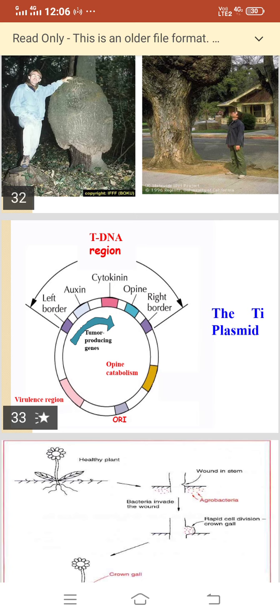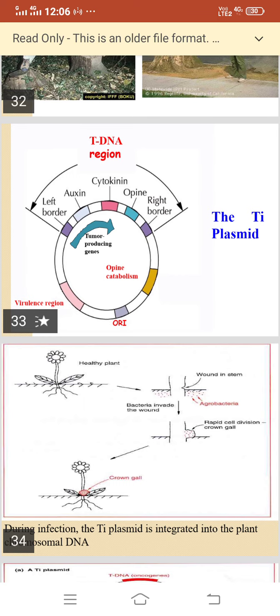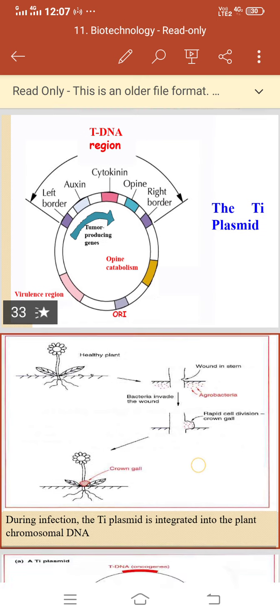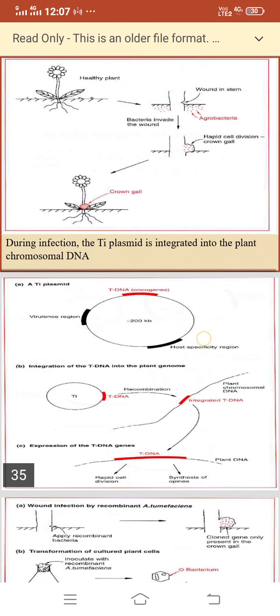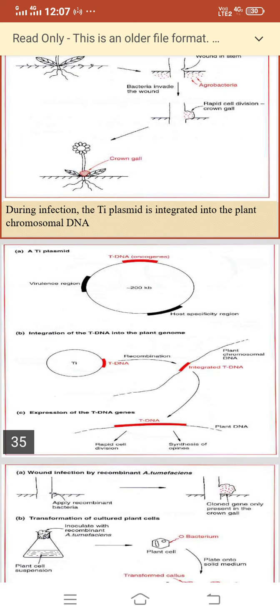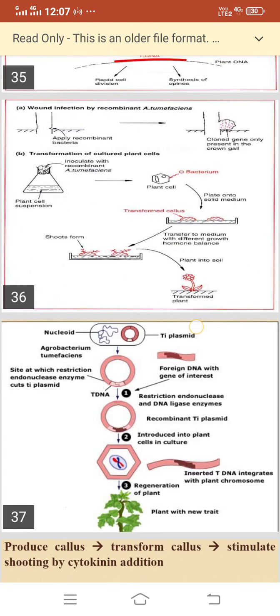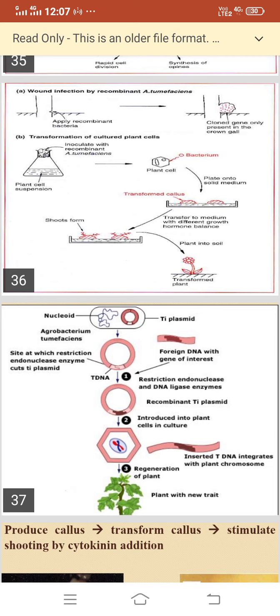The Ti plasmid. This is the picture of the Ti plasmid. In this particular slide, you can see during infection, the Ti plasmid is integrated into the plant chromosomal DNA. So how is the Ti plasmid integrated into the plant chromosomal DNA? So these pictures show the processes.